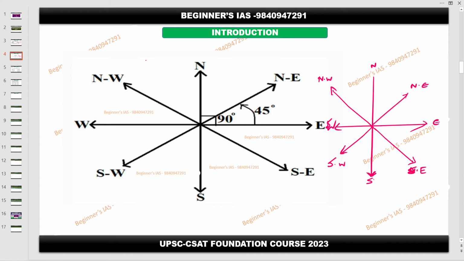East. West Bengal comes in the east. Yes. Delhi comes in the north. Then Rajasthan, northwest. Gujarat, west.